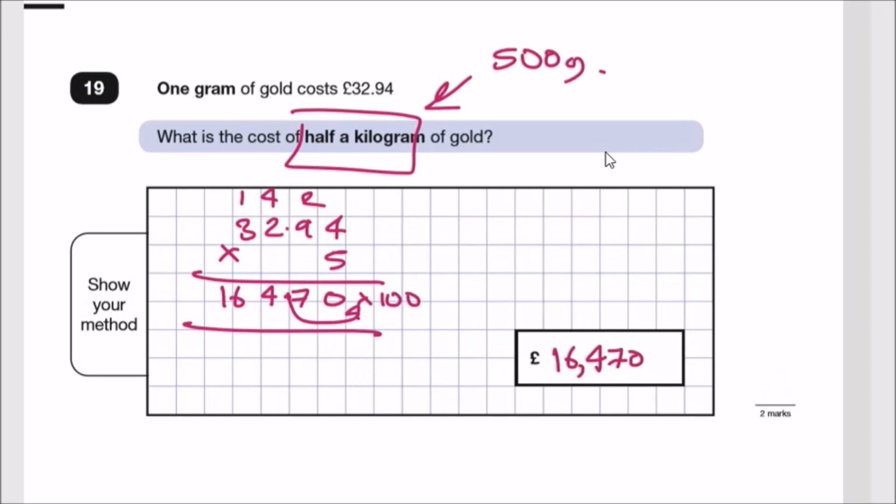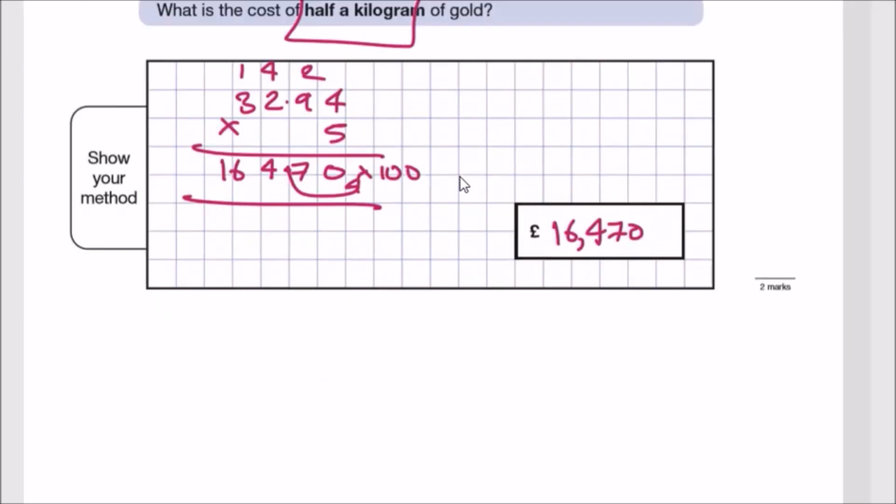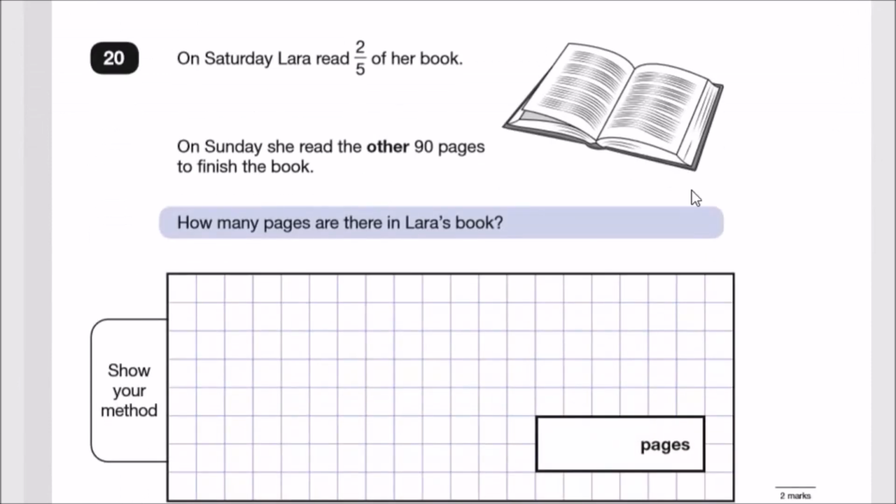So 16,470. Damn, that's a lot. That's a lot of money just for half a kilo of gold. And gold is extremely valuable in real life, okay? So it's not just for your SATs.